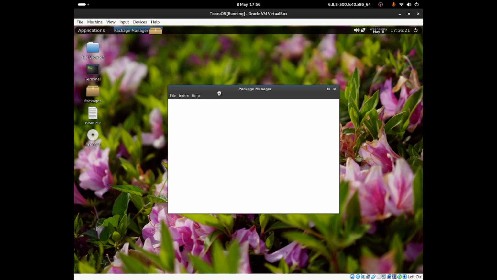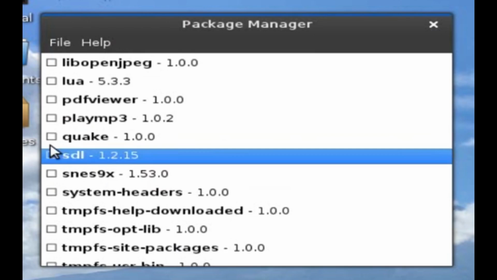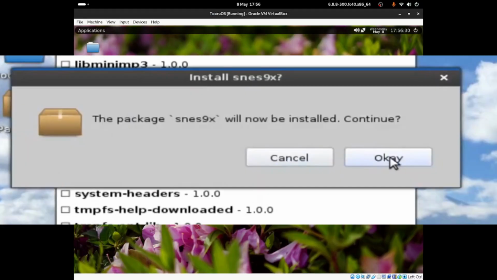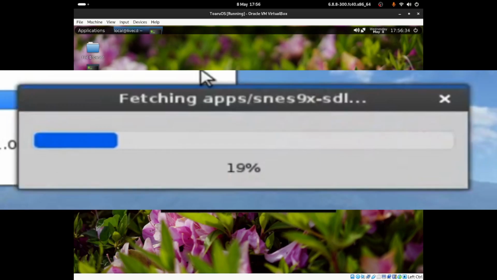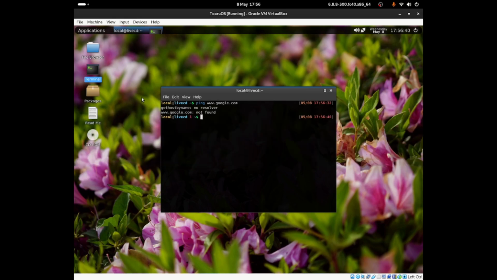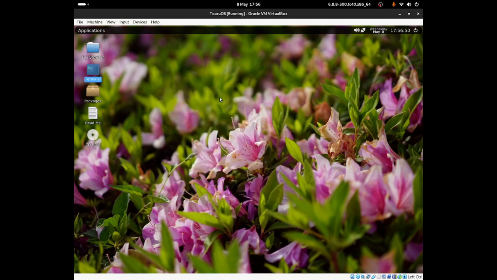So I don't know what's happening here. Maybe it's because of where I set up my VM. But I will add in a screenshot of how it's supposed to be. But I'm going to click onto file, then I'm going to click onto exit, because the package manager just doesn't seem to be working. In fact, I'm going to test out the internet. So I'm going to do ping www.google.com, and that should ping or something. Okay, so it was not able to be found, so I guess I'm not connected to the internet, or maybe there's something wrong with my Wi-Fi driver within this operating system, which is fine, because this is for experimental use.